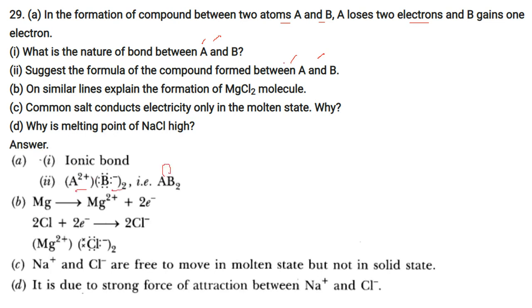In similar lines, if we want to find out the MgCl2 molecule, Mg gives 2 electrons to form Mg2+. Chlorine takes 2 electrons to form 2Cl-, and Mg2+ with Cl2- is the combination.